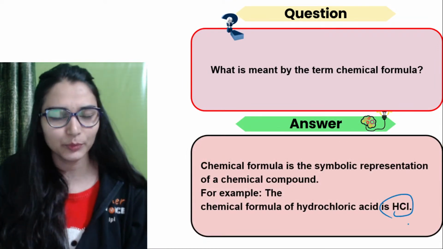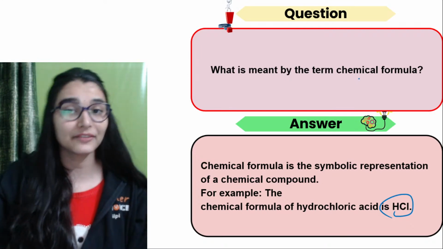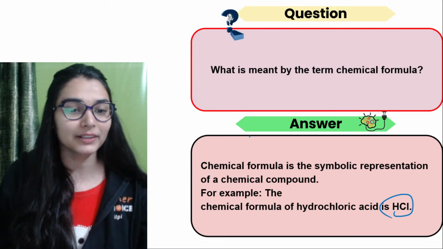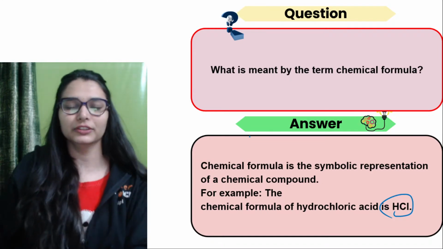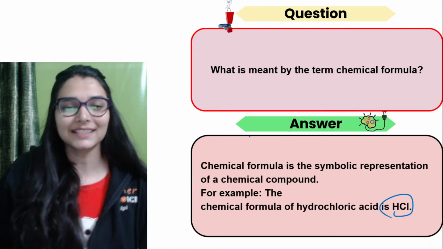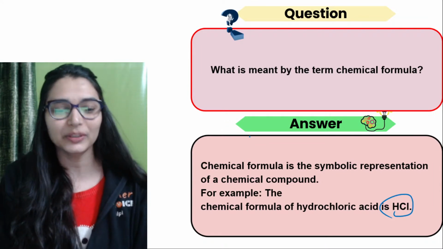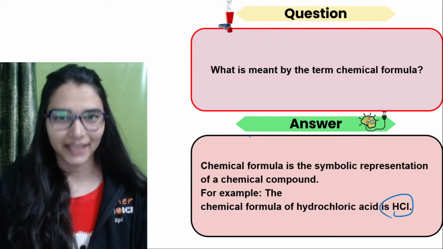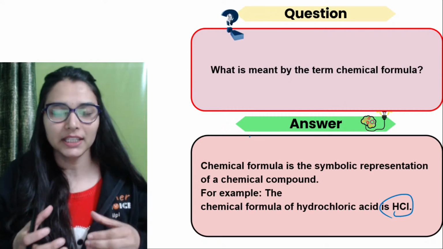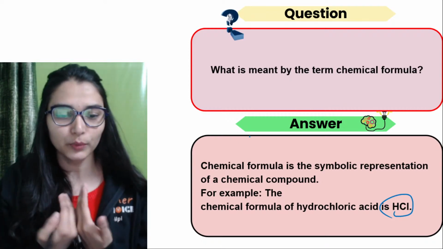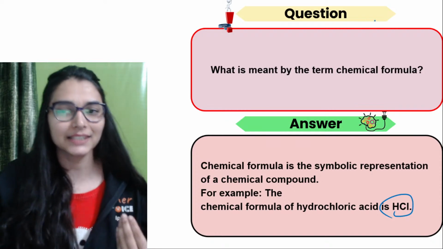How do we write the chemical formula? You have some basic rules. Can you tell me all the rules? एक rule बता दो, the first one. So the rule number 1 for writing the formula is that charges or valencies must always be balanced on the ion. है ना? So whatever is the compound that you are taking, positive charge should always be equal to the negative charge. है ना? The balancing should be there.